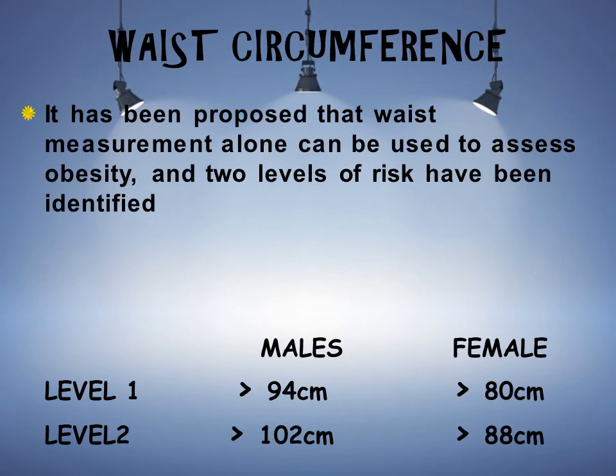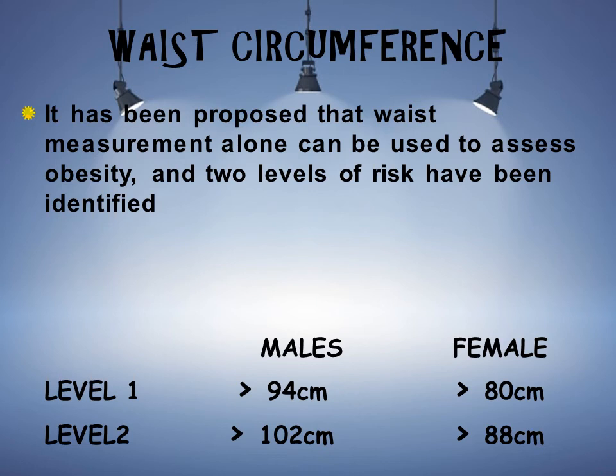Next is the waist circumference. It has been proposed that waist measurement alone can be used to assess obesity. Two levels of risk have been identified. So waist circumference we are checking in adults specifically to assess the obesity level. So in the waist circumference we are assessing 2 levels: level 1 and level 2, for males and females.